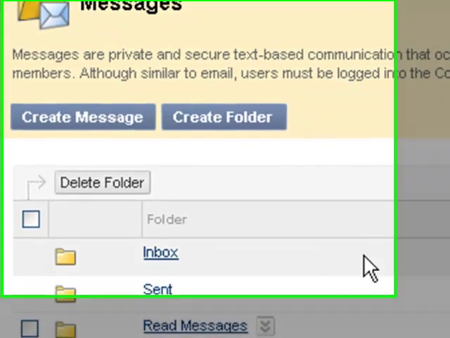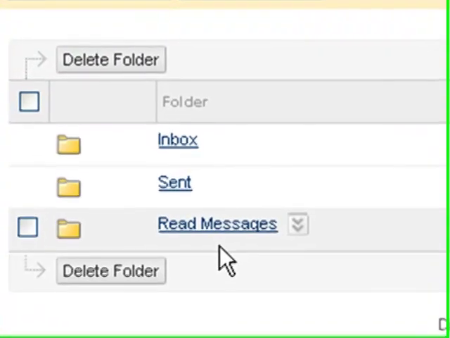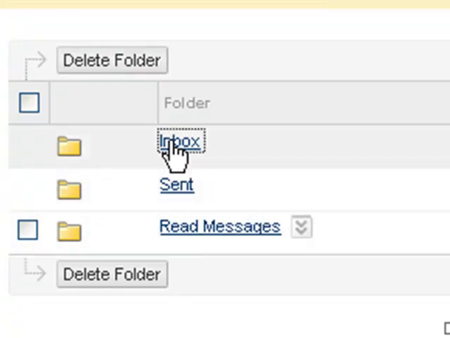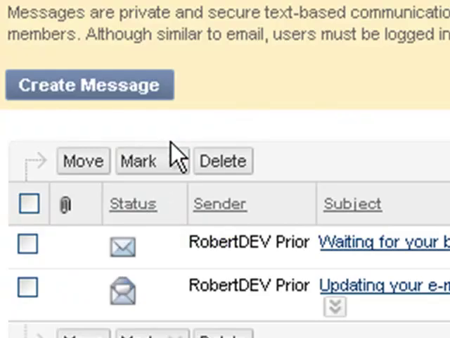And this will be a place where I send all my read messages. So let me go back to the inbox. We didn't see this earlier because we had come in directly from the home page, but when we go to in-class mail, this is what comes up. I'll click inbox where we were before, and I want to take this read message.